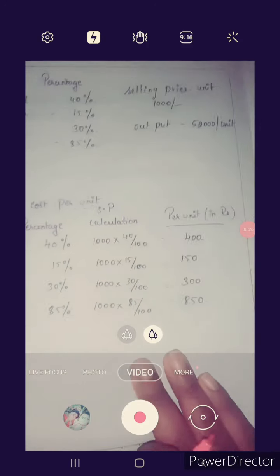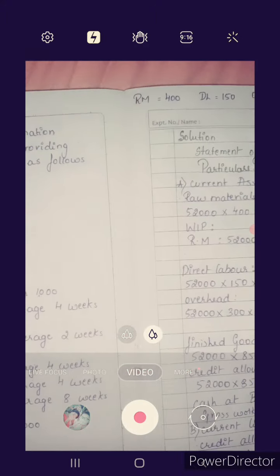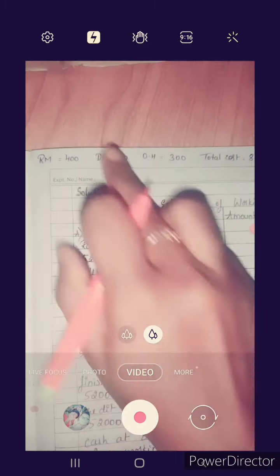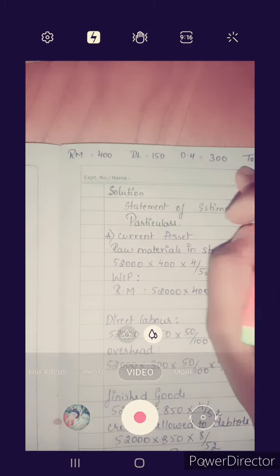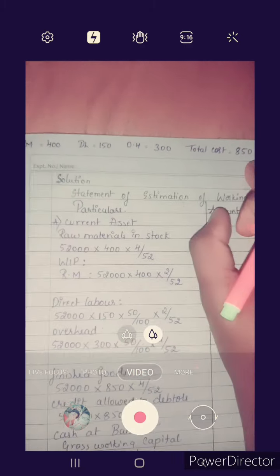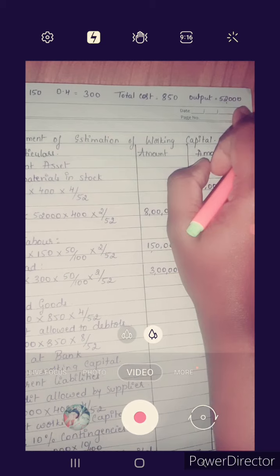So whatever we have got, we'll just write it down here. Raw material we got per unit 400. I have just written it down here for a calculation. Raw material 400, direct labor 150, overheads we got 300, total cost is 850, output given is 52,000 units per annum.